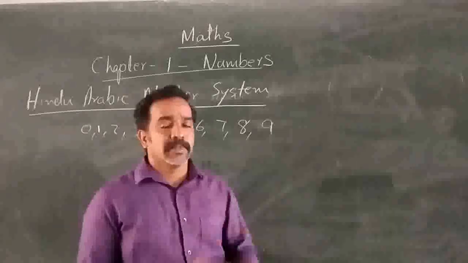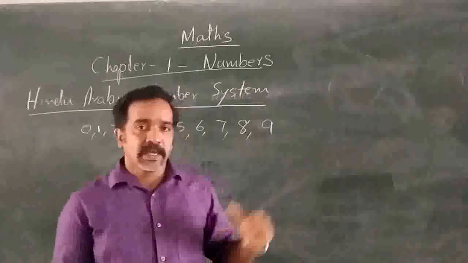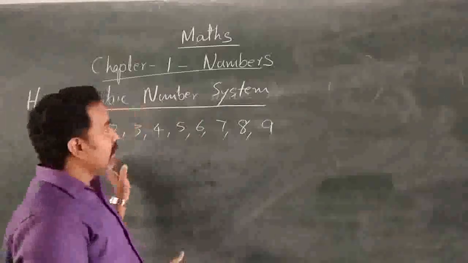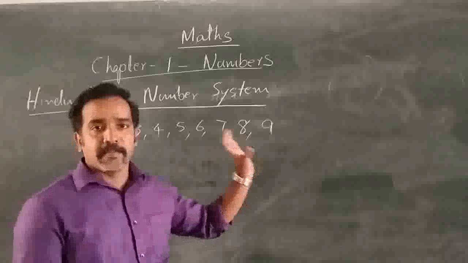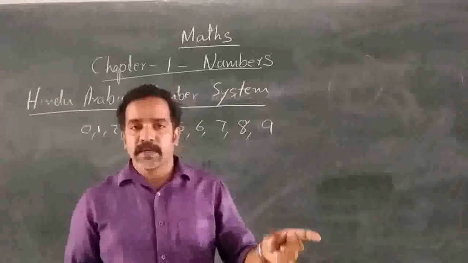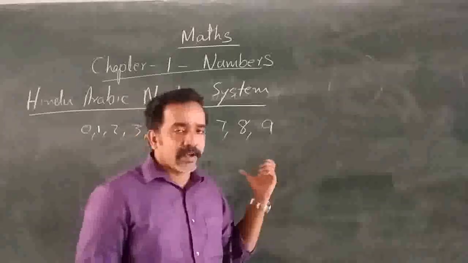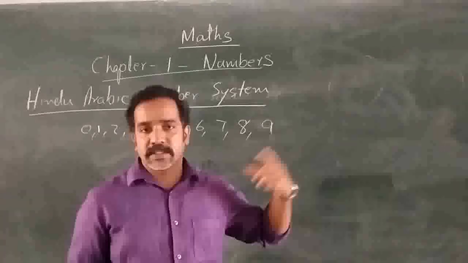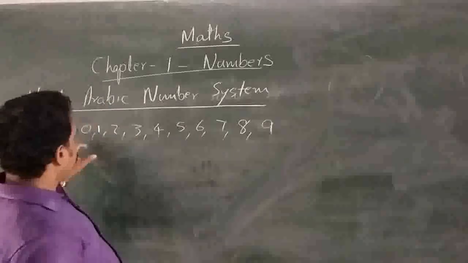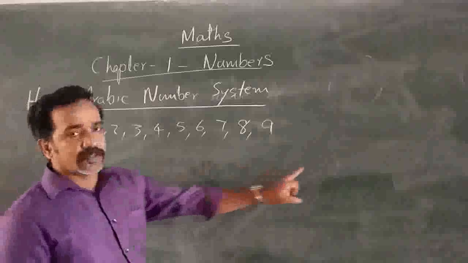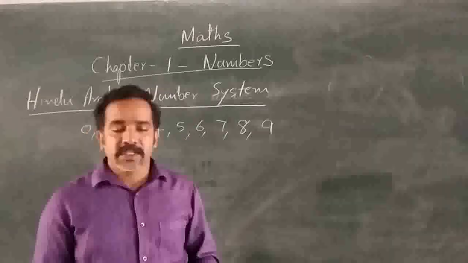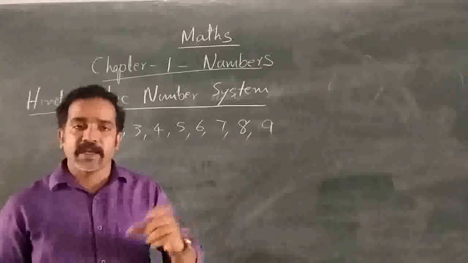Now this number system is used to represent numbers. These 10 symbols are used. That is why the numbers using these symbols are called Hindu Arabic numerals. So to make Hindu Arabic numerals, we have 10 symbols, 0 to 9. Using these 10 symbols, we can create any number.